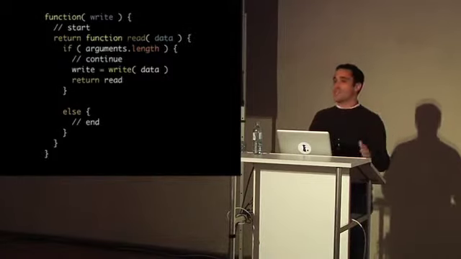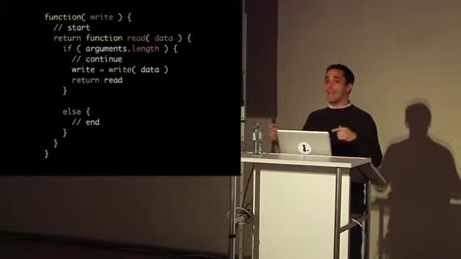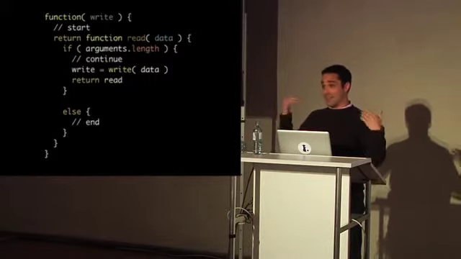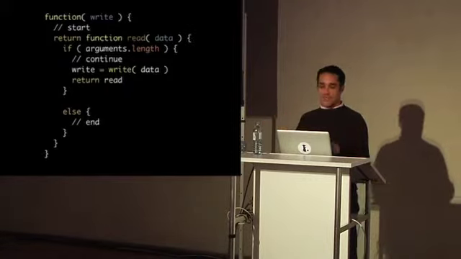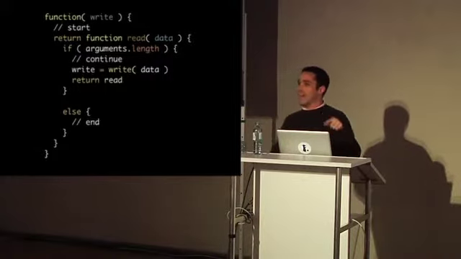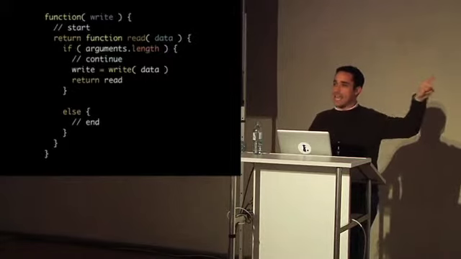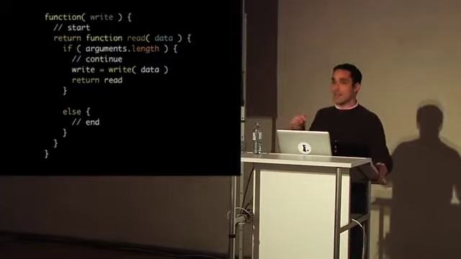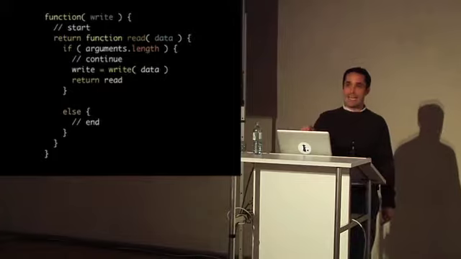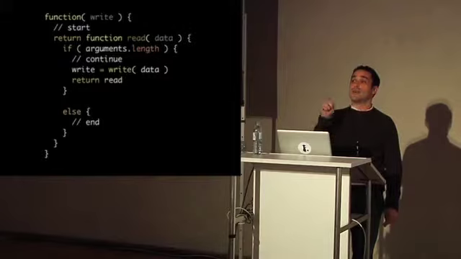Basically, the idea is you have a function. Every function, the first thing it does, it takes a callback. That's the function it's going to write its answer to. Then it returns another function that is going to listen to everything that comes subsequently, until it hears nothing, and then it's like, okay, I'm done. Usually what happens at this end step you see right there, it'll actually return the original write function passed in first. When it sees the end, it gives control back to whatever was before it. Does that make sense? The idea here is you're using callbacks to pass data asynchronously, and you're using return to pass control synchronously.